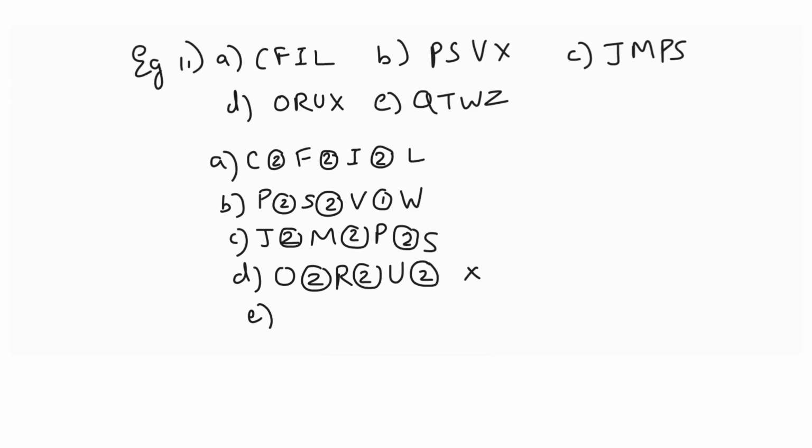Let us look at the last one. Q, R, S: if you skip 2 you come to T. U, V we skip and then we end up at W. X, Y we skip and then we come to Z. So after every alphabet, 2 alphabets are skipped and the third one is taken. But here we had a different working. Only 1 is being skipped over here. So B is the odd one.